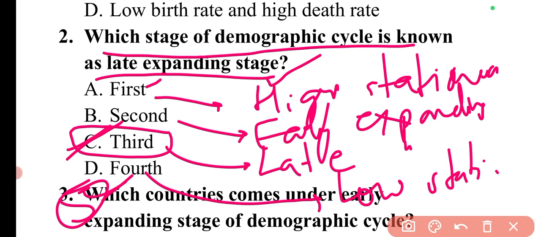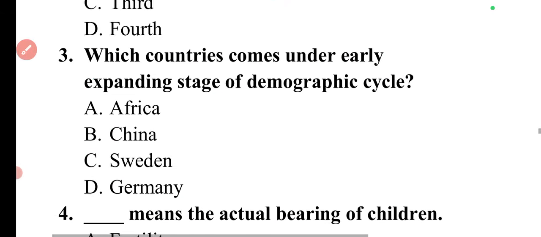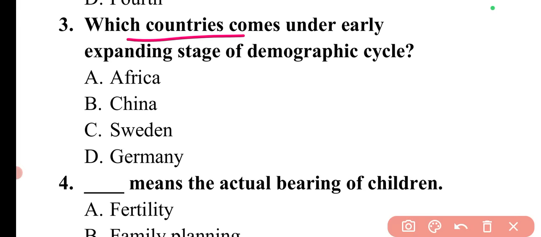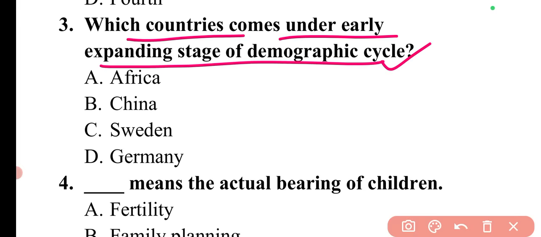You can remember this: the first and fourth are the stationary phases. First is high stationary, the fourth is low stationary, and similarly for the second and third, both are expanding stages. The second is early expanding and the third is late expanding. Now the next question is, which countries come under the early expanding stage of the demographic cycle? The countries which come under the early expanding stage of the demographic cycle include Africa. So here option A is correct.